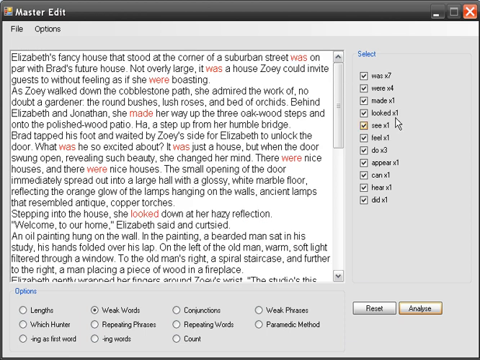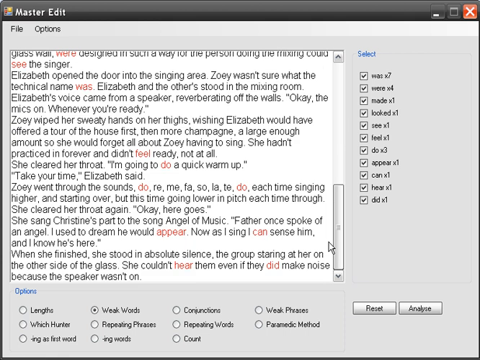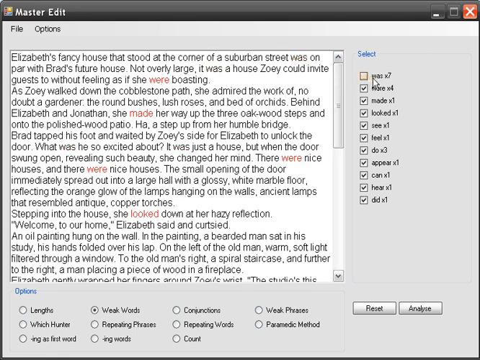But one of the most useful is the word feel and felt, because you really don't want to use these words very often. And heard is another one it looks for, and see and saw. It does both past and present tense, but also were and was. You want to look for these. So for example, I definitely want to remove this one, and I can already see a way I can improve this sentence by removing that were. And you can see as you scroll down, and if you just want to look at one at a time, you can uncheck them.